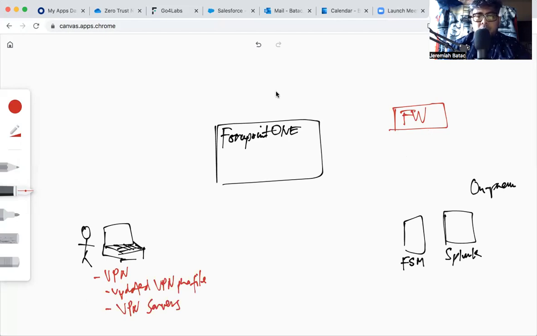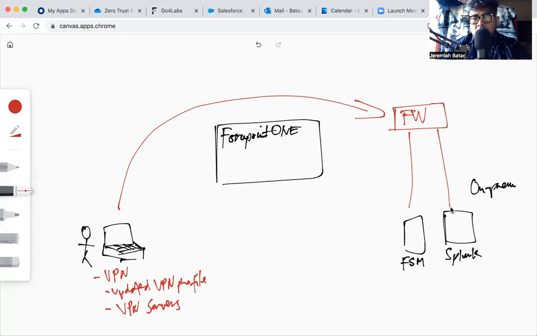So the users will connect to the firewall directly, get an internal IP address, and then from there, they will be able to access these applications.